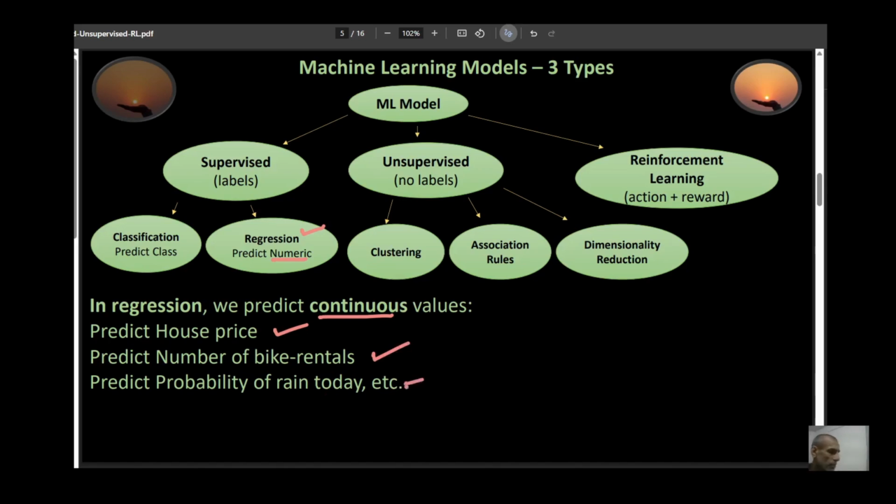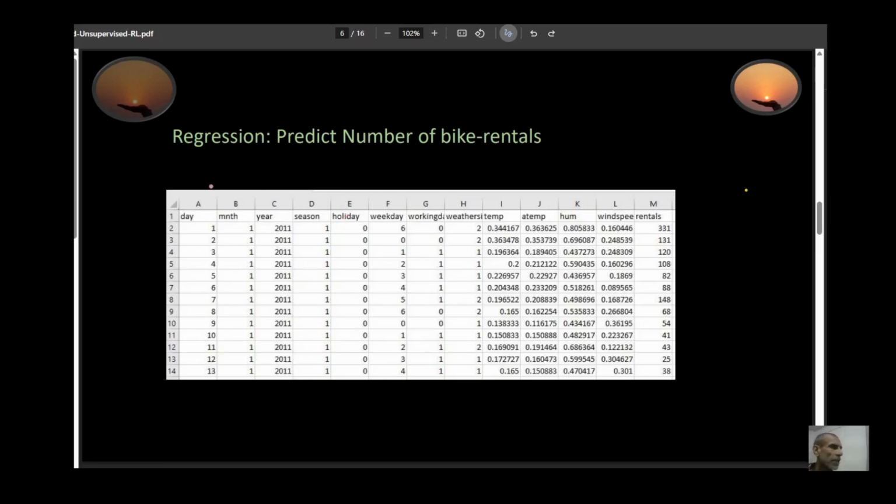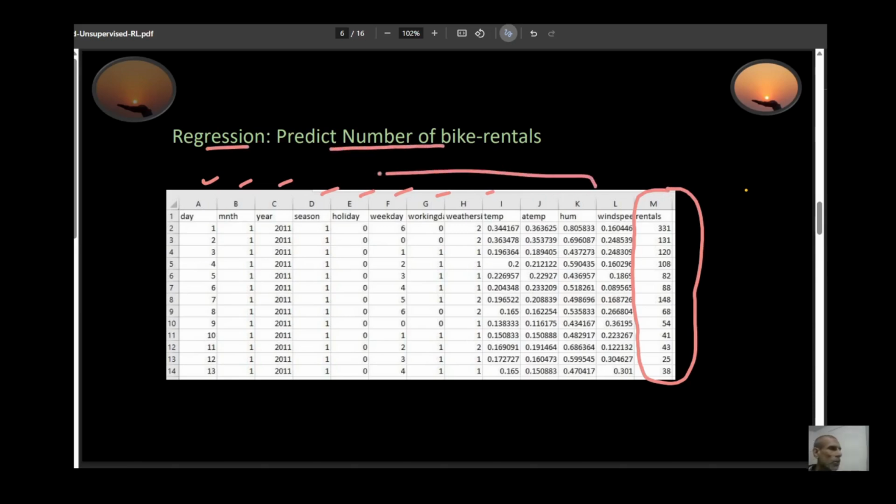So suppose you're given this data right here. This one talks about how many bikes were rented based on the day, month, year, season, holiday, weekday, all these things. And this column talks about how many bikes were rented. So you have to use a regression machine learning model that will predict the number of bikes rented based on all these column values. In this case, the number of rentals is your continuous value. They can take a wide range of numbers.